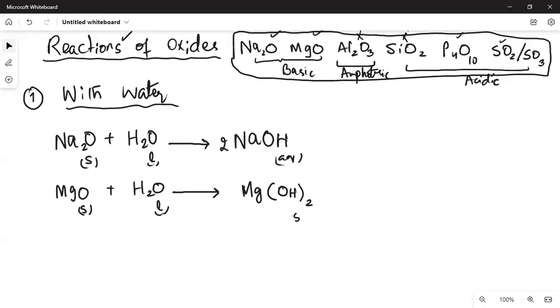You can write solid or aqueous. It's sparingly soluble, so दोनों states acceptable हैं इसमें. It's not highly soluble base like NaOH. It's in fact more insoluble. Where aluminum oxide does not react as it's amphoteric. Silicon dioxide is a giant covalent structure that does not react with water, but P4O10 and SO2 would react. So P4O10, say, any possible guess what do we get in product?